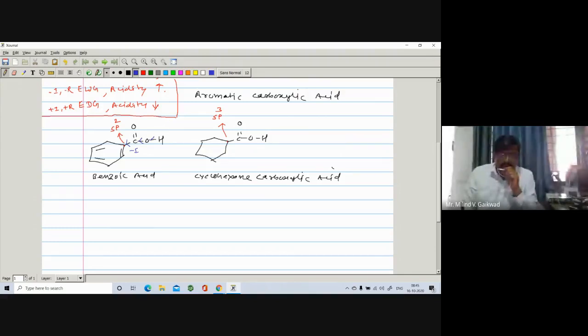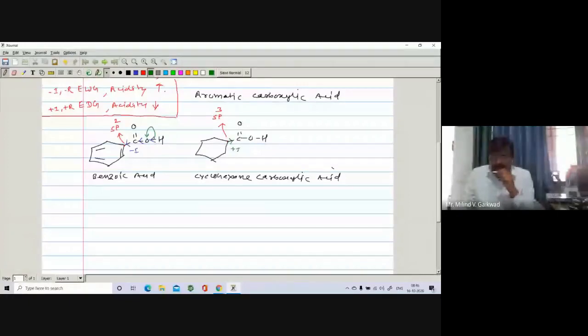The electron density of the OH will be shifted towards the oxygen, and as a result the sigma bond between O and H will break on the oxygen. O gets negative and H gets positive, so there is a formation of the corresponding conjugate base. So it can break very easily. But here, this carbon exhibits a plus I effect because it is an sp3 carbon.